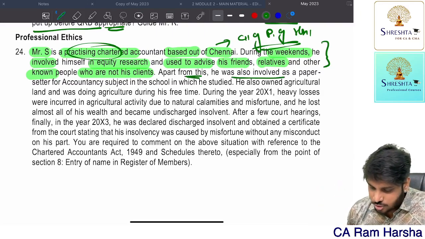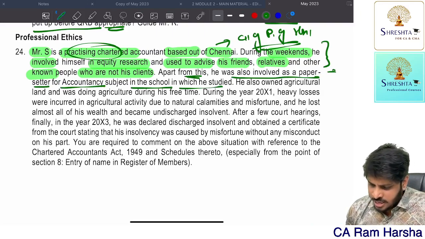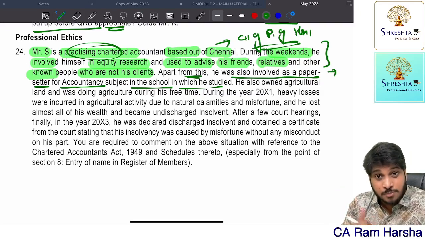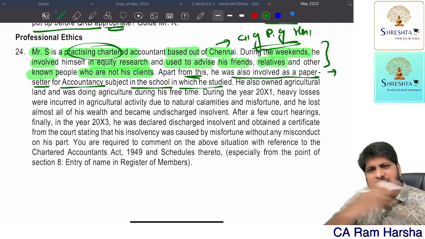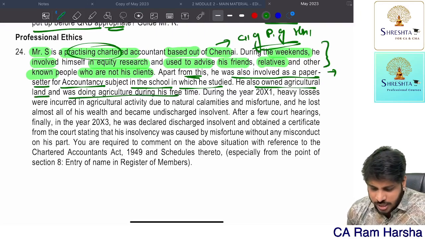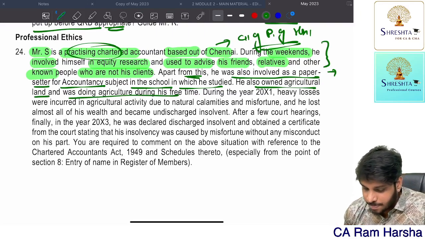Apart from this, he was also involved as a paper setter for the accountancy subject in the school in which he studied. Yes, automatic permission. Acting as a paper setter, paper valuation, these are all permitted. Examiner, observer, these are all permitted in any exams, not only ICAI exams. He also owned agriculture land and was doing agriculture, automatic permission.